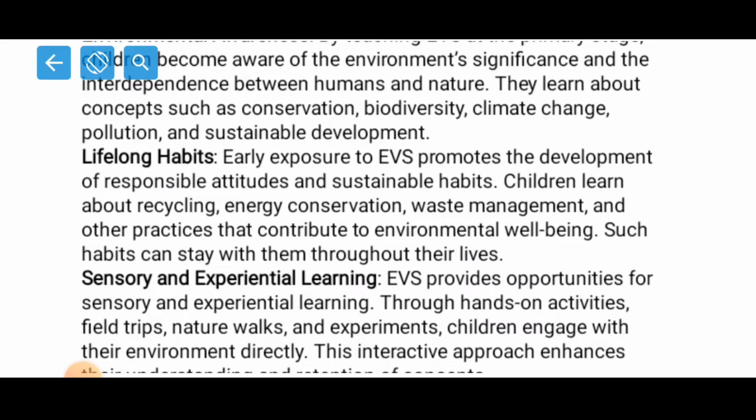But suppose the students are throwing the waste material through the window of the bus, who is going to collect it throughout the journey on the road? Nobody is going to collect it, right? So it is our duty as teachers to guide our children to dispose of the waste materials in the proper place, in a dustbin.